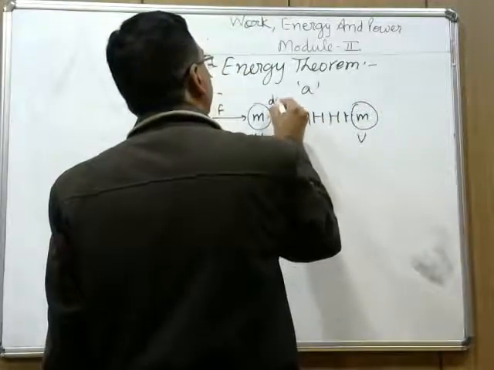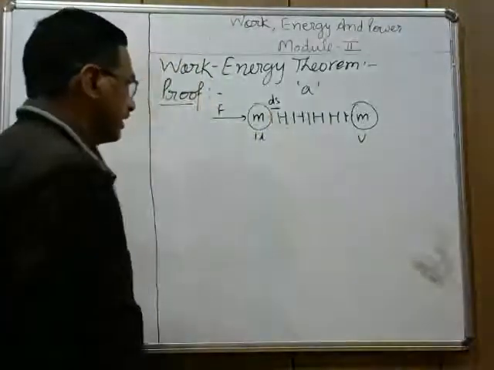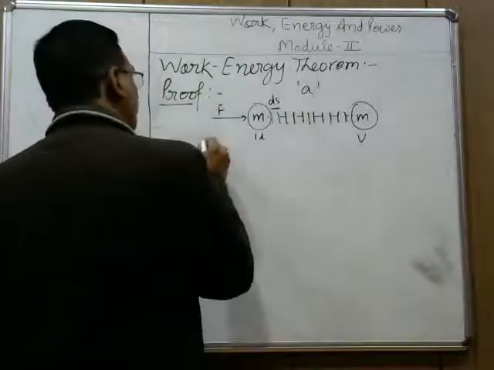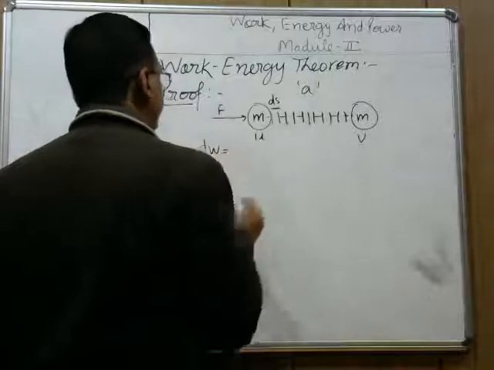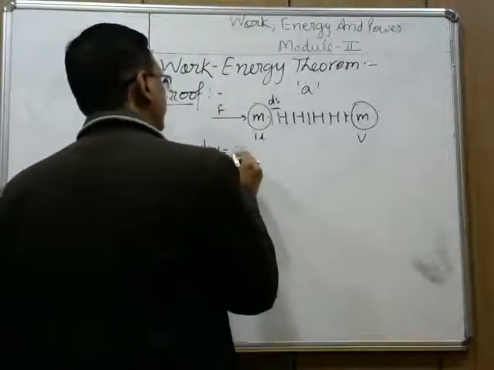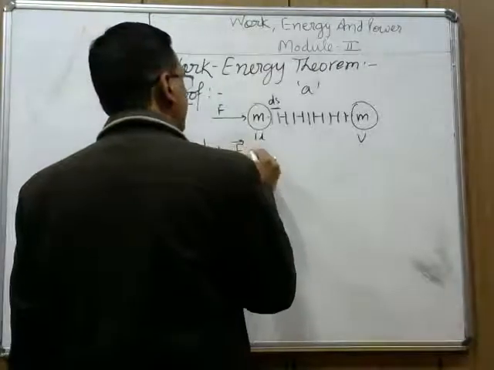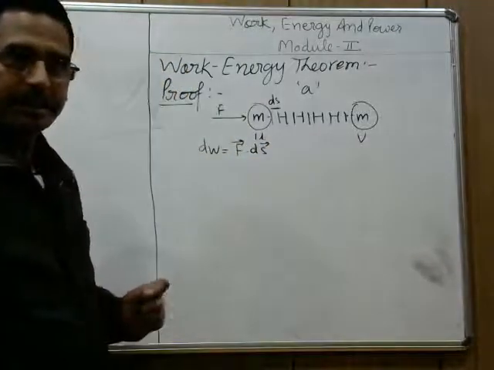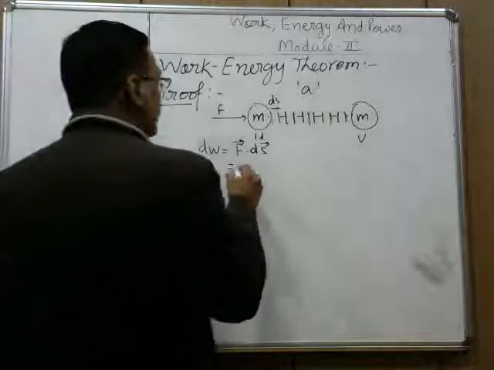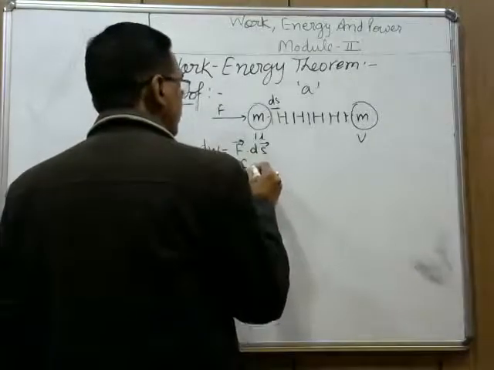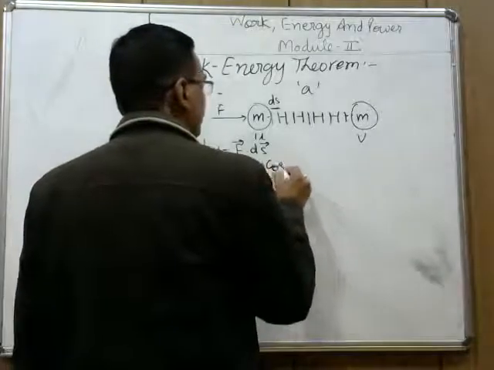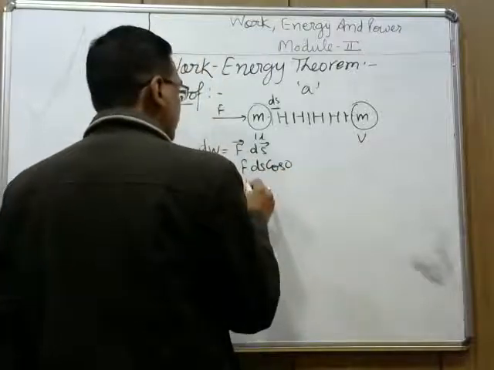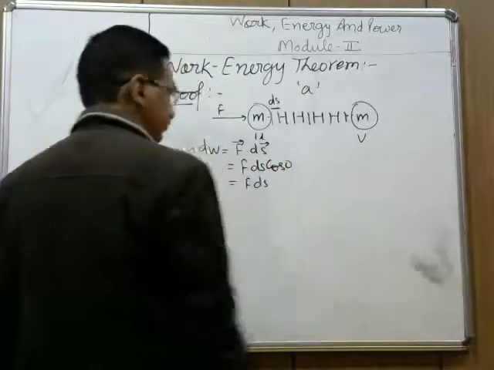Let this small displacement be ds. So the small amount of work done is F dot ds. Since displacement is in the direction of force, the angle between force and displacement is 0. So it is F ds cos 0. Cos 0 is 1, so it is F ds.